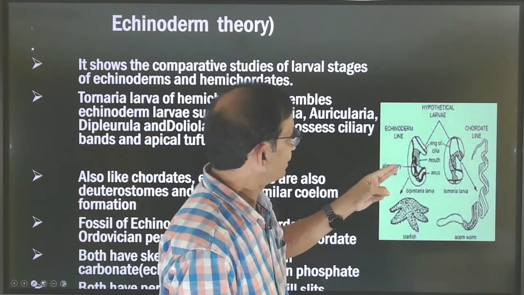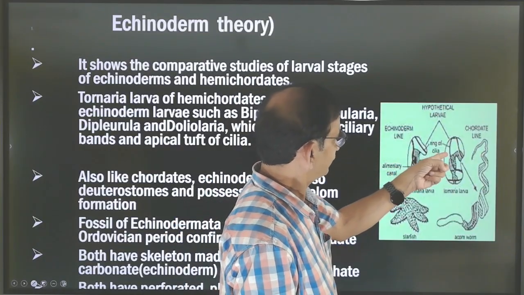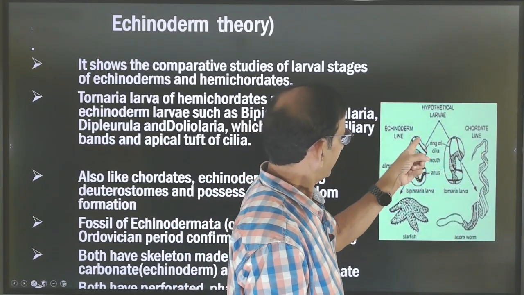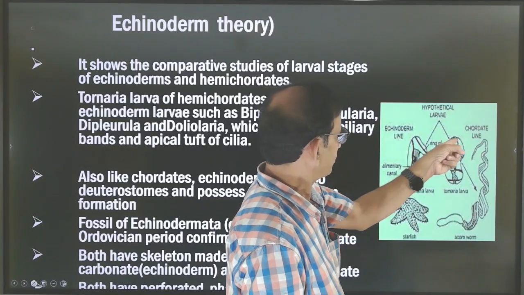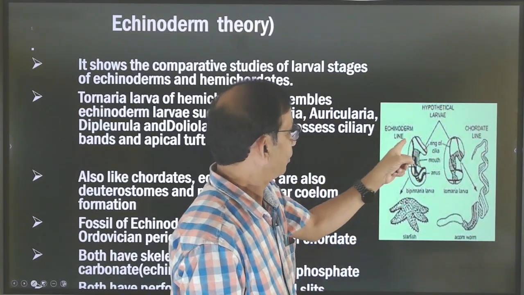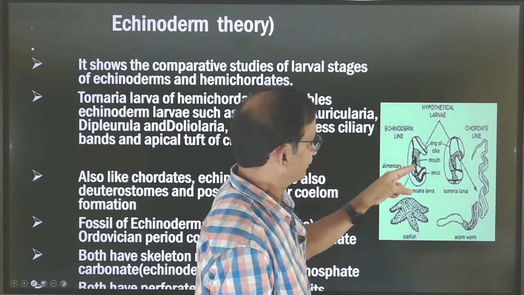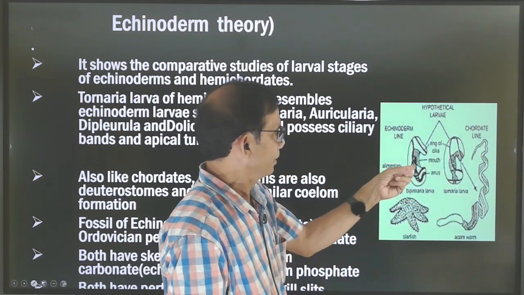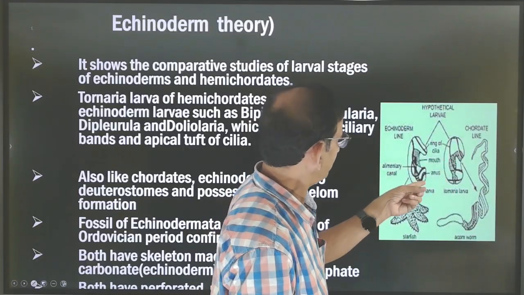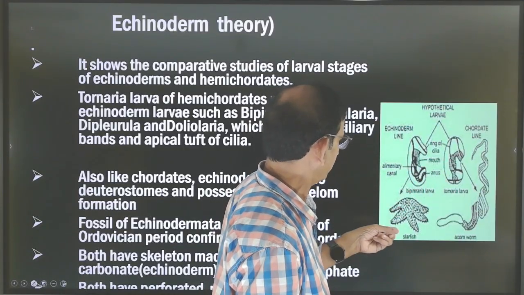See here, in both cases rings of cilia are there, and at the same time this is the apical portion, where both have the apical tuft of cilia also present. And you also see in the picture, both have the mouth at the same position, anus at the same position.